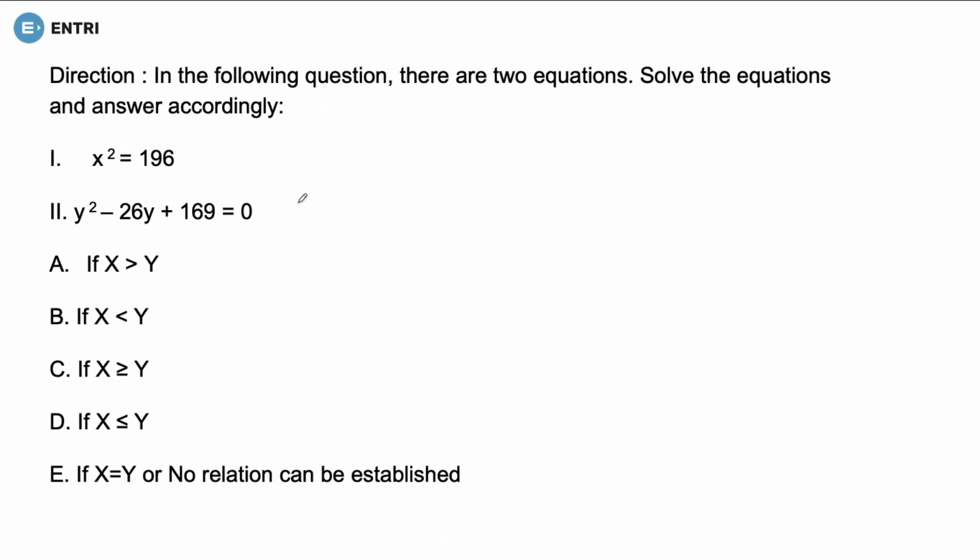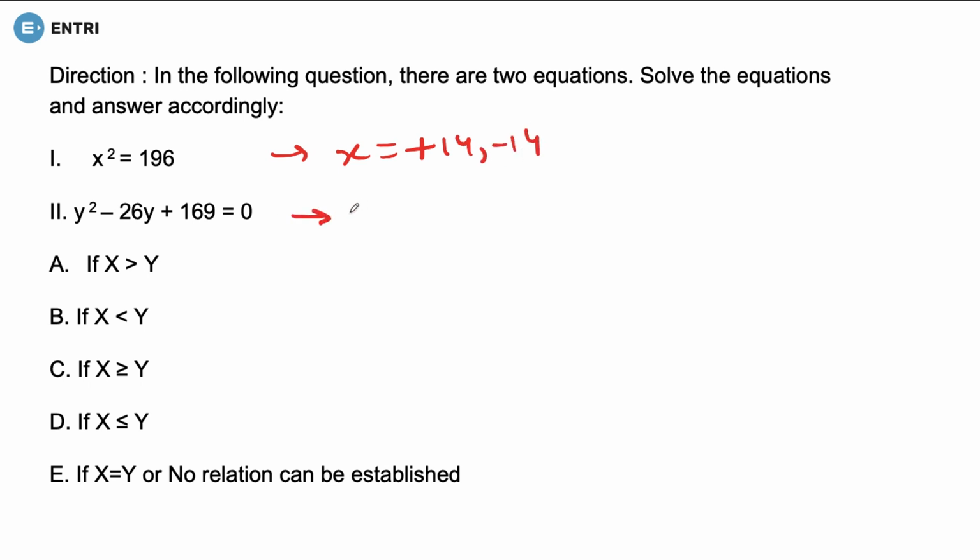Next question is, oh, the pattern has changed. The next question is, in the following question there are two equations. Solve the equations and answer accordingly. x square is given as 196 and another equation of y is given, that is y square minus 26y plus 169 is equal to 0. Now we know how we are going to solve it, because 196 is the square of what? It is the square of 14. That means the x value is going to be plus 14 and minus 14.